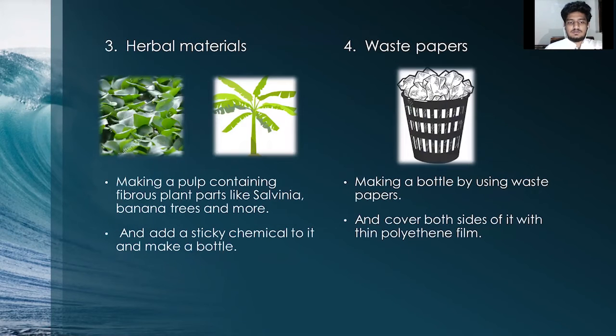As a third alternative, we can make a bottle from fibrous plant parts such as salvia, jute and banana trees. The other alternative is that we can make a bottle of waste papers. There we can make a pulp from the waste papers and compress it with the metal mold to make a bottle.